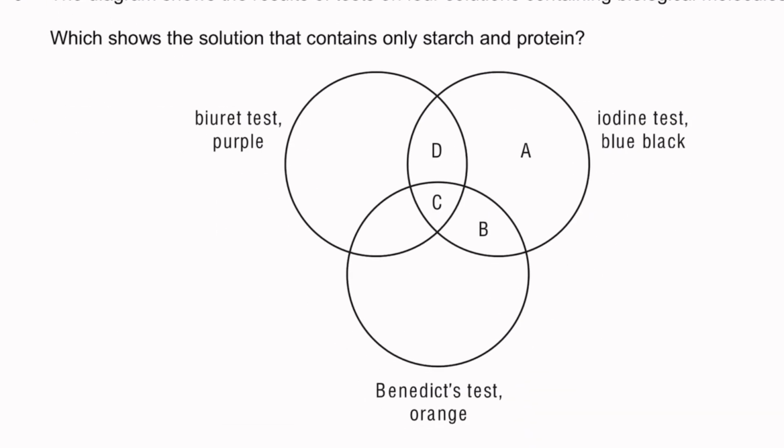The diagram shows the results of tests on 4 solutions containing biological molecules. Which shows the solution that contains only starch and protein? The solution that contains only starch and protein will only be positive for starch and protein. And Biuret tests for proteins, iodine test for starch. Benedict's test, however, tests for reducing sugar. So you're not looking for a positive Benedict's test. And all these tests here are positive. So D should be your answer, because you don't want a positive test for Benedict's, because we're only looking for a solution containing starch and protein.